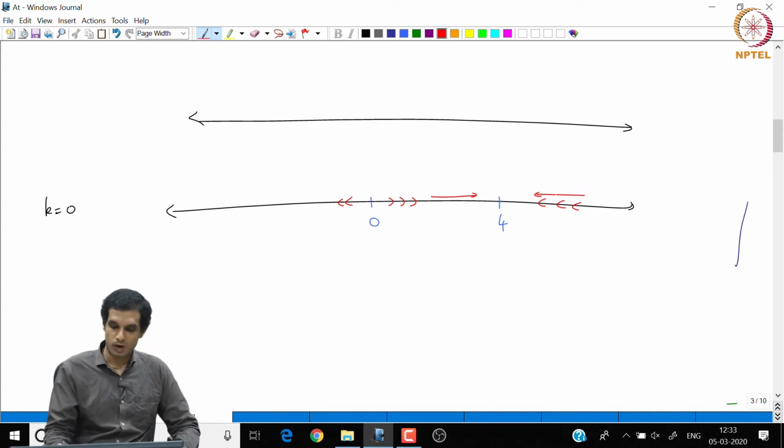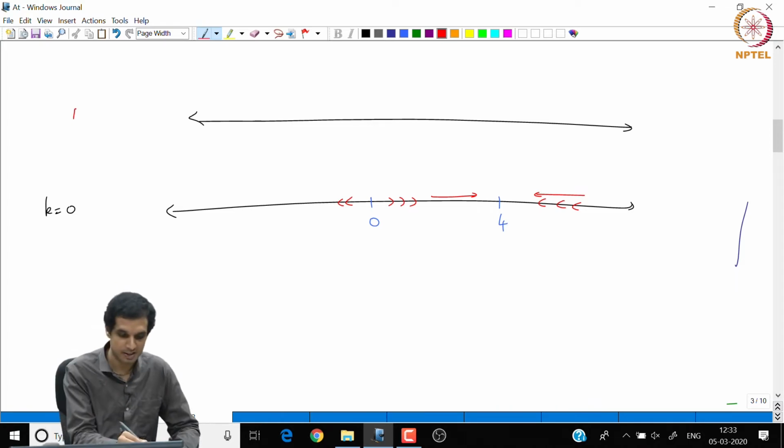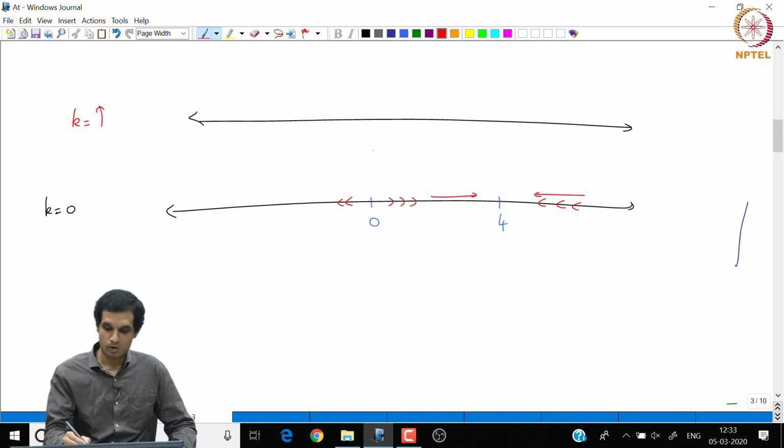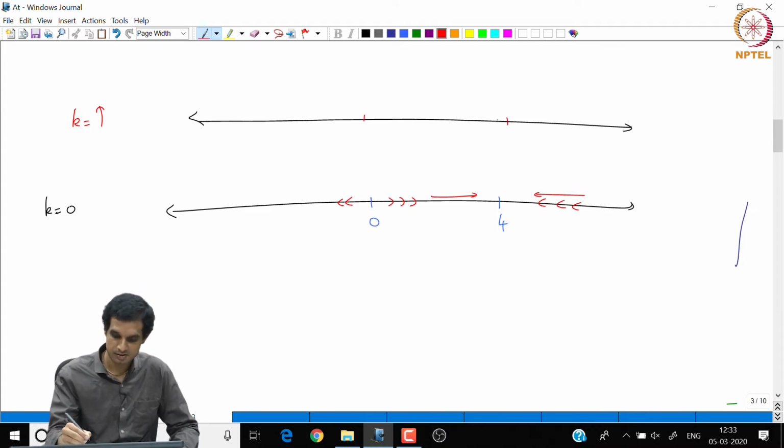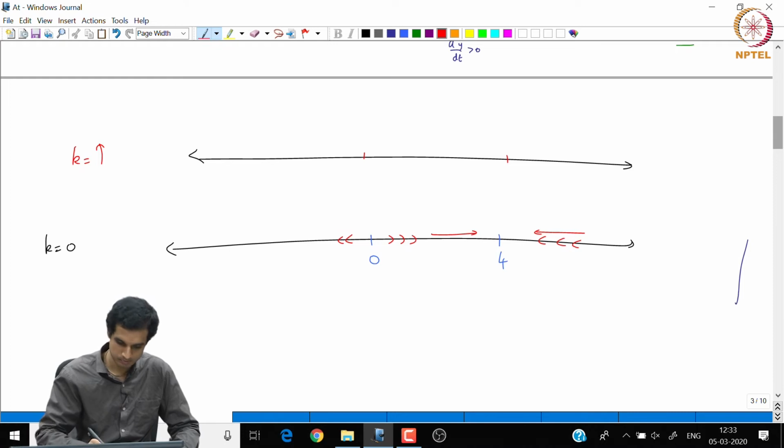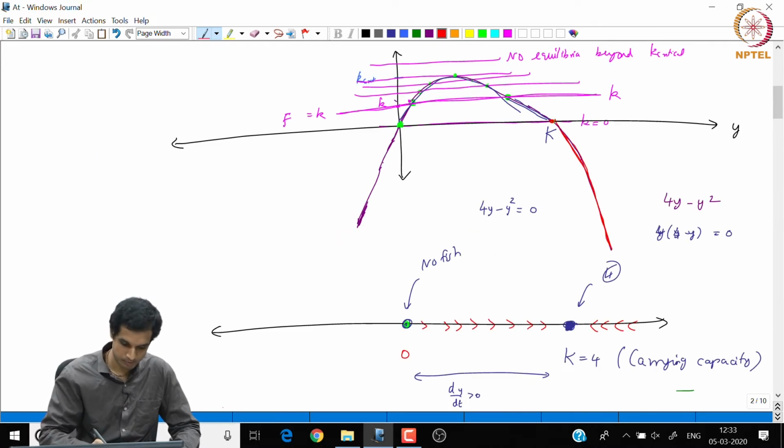Now, as k increases, this 0 steady state comes closer, because now it is not the intersection of the parabola with 0, but the intersection of the parabola with k. So the left steady state moves a bit to the right and the right steady state moves a bit to the left.